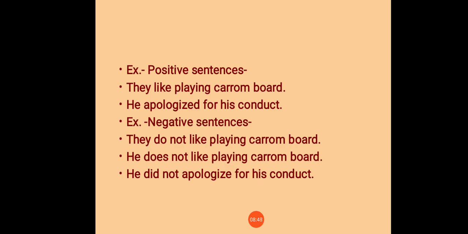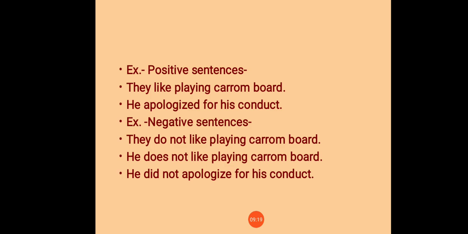Students, always remember, in the simple present tense, we make negative forms by putting not after do or does. Note that do is used when the subject is a plural noun or pronoun.